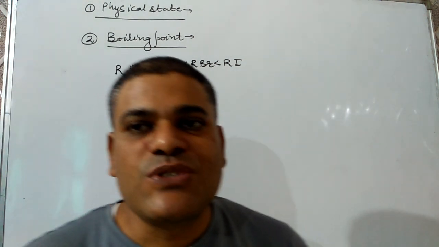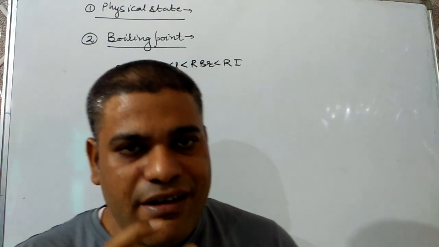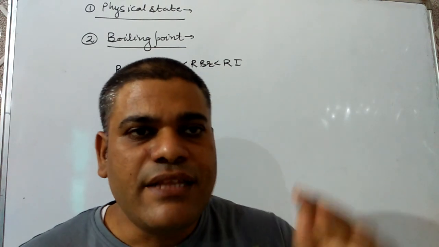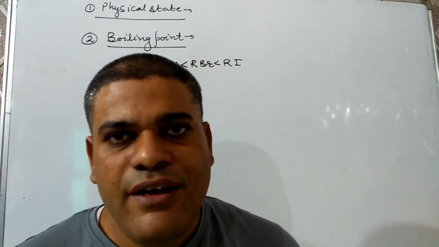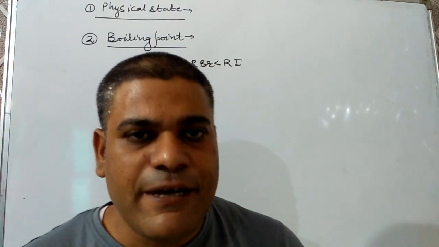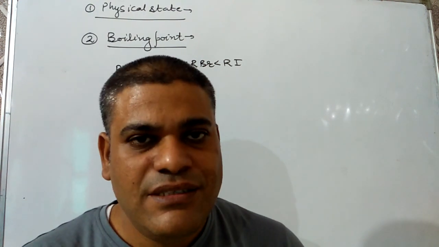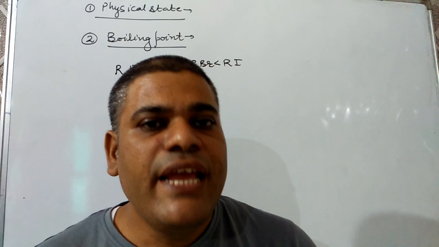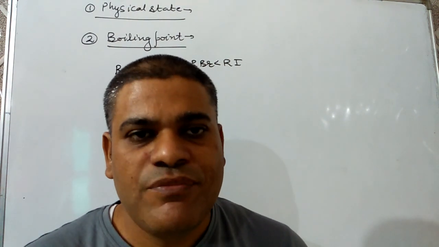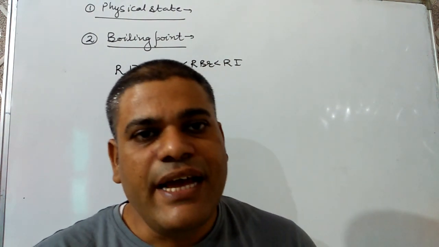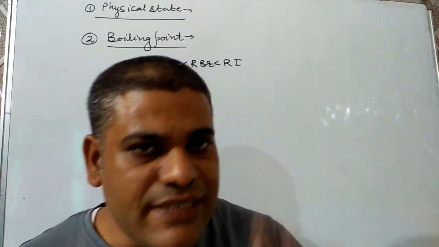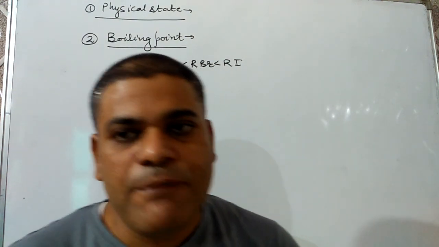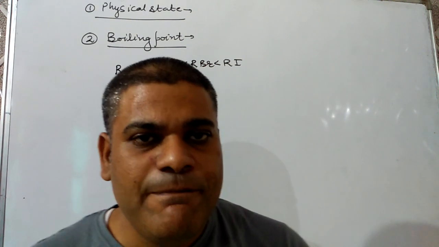Now, the next question is a very important one, so try to understand it. The increase of boiling point for odd number of carbon atoms is lesser than the increase of boiling point for even number of carbon atoms. Why?